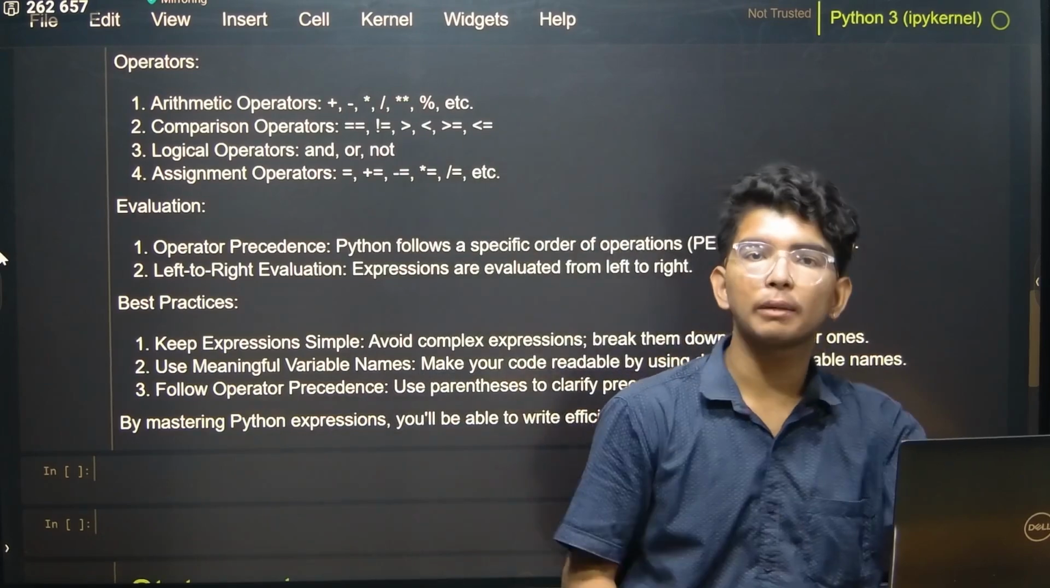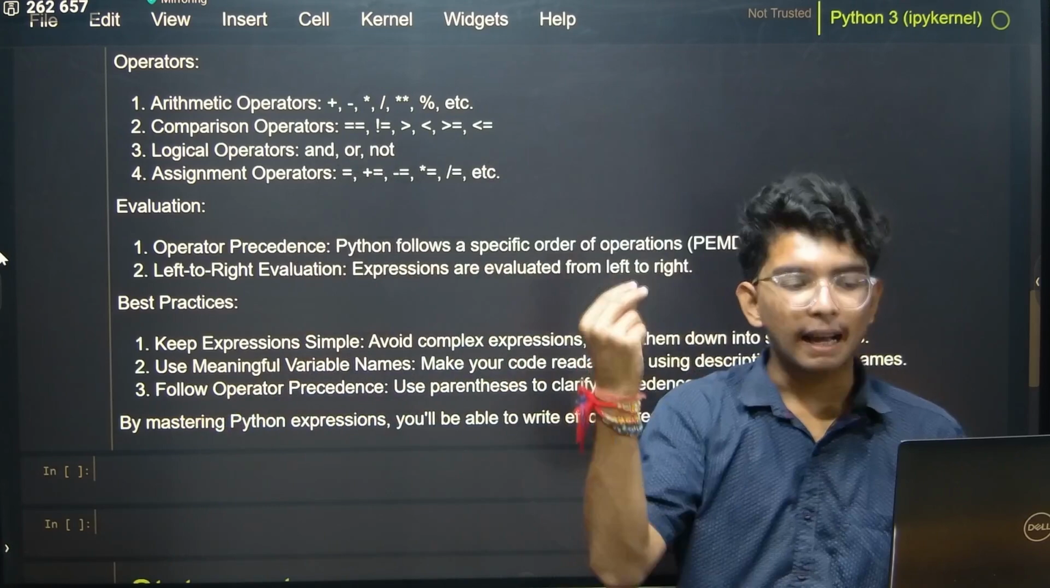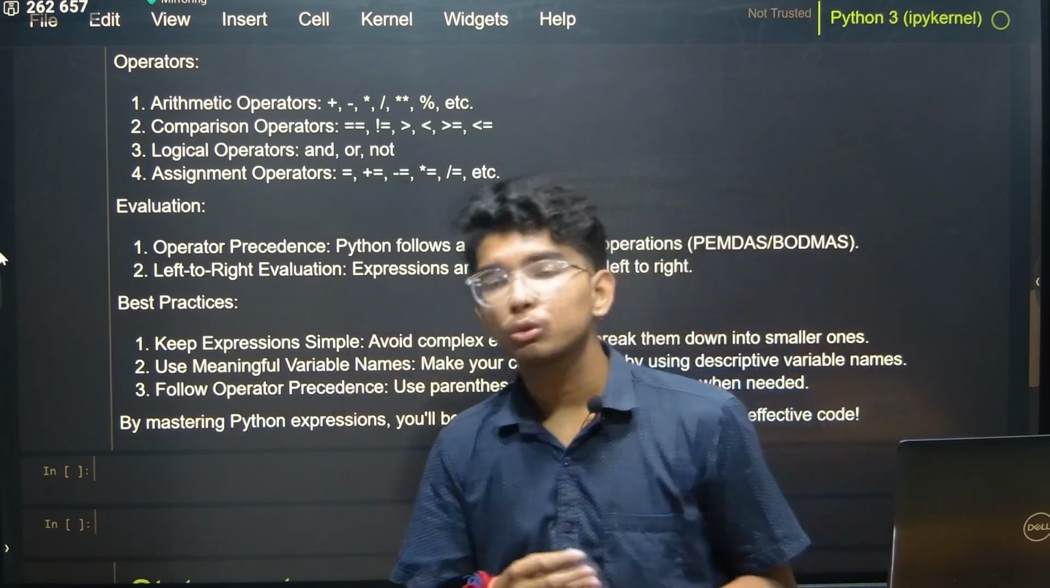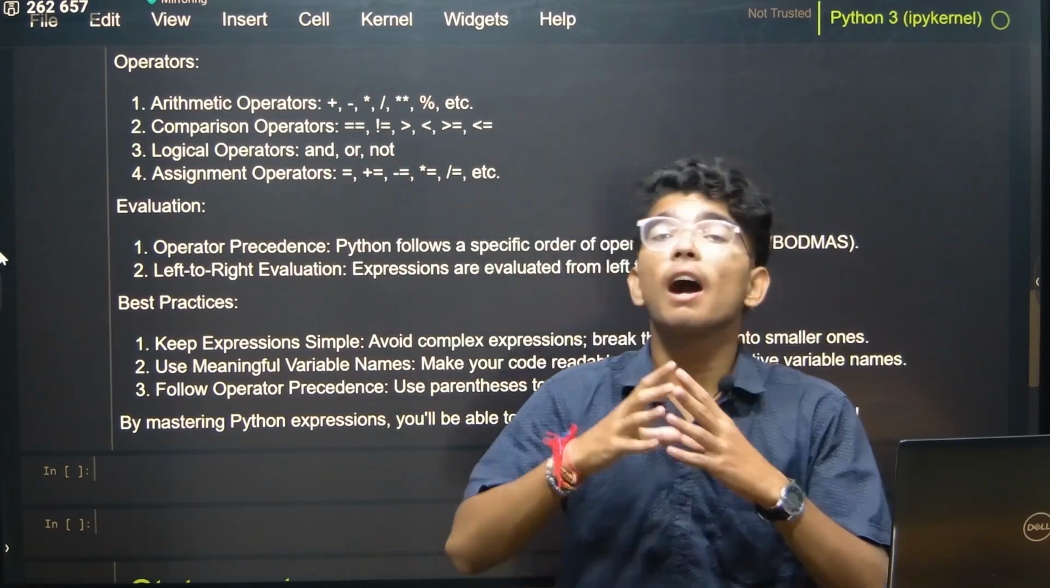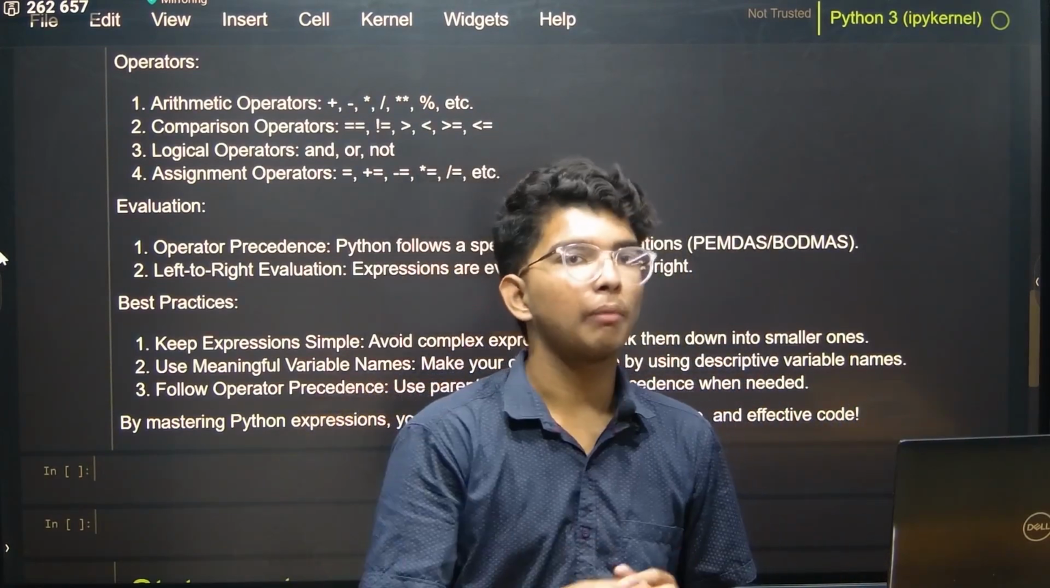Then follow operator precedence. Always remember to follow operator precedence. By mastering Python expressions, you will be able to write efficient, readable and effective code. So expressions are a very important fundamental for writing your program code, right?